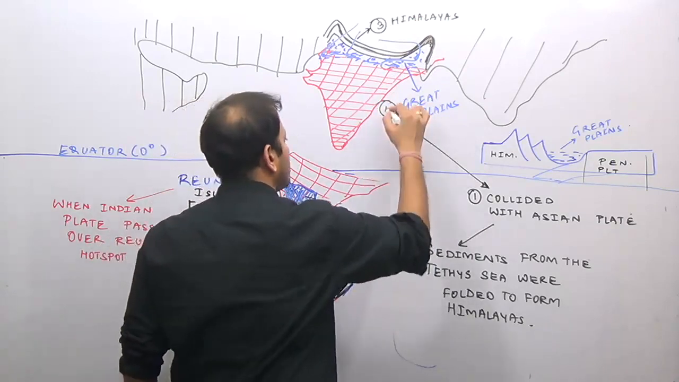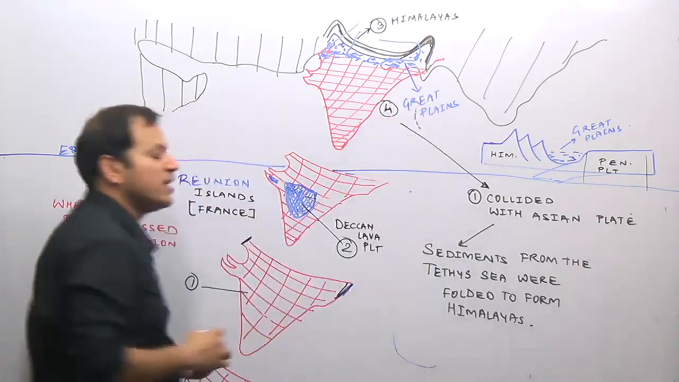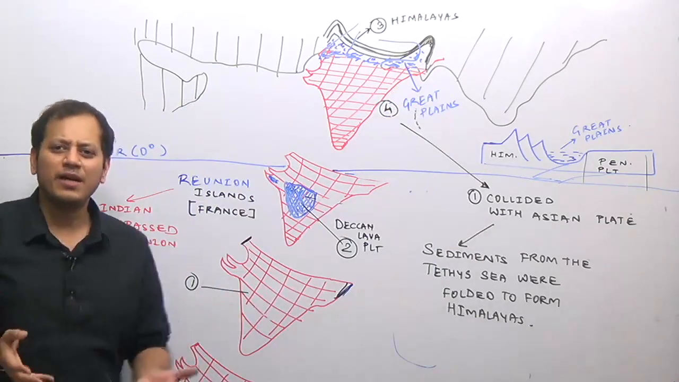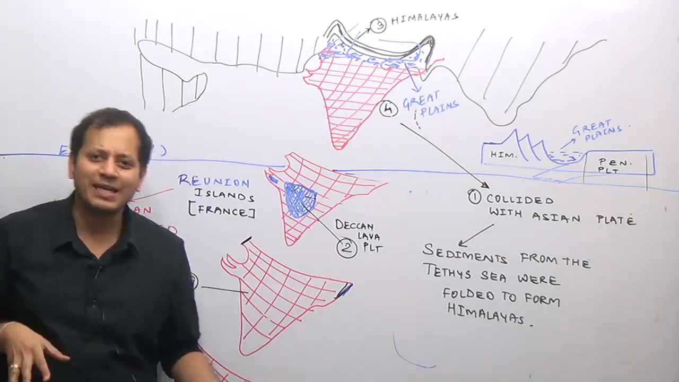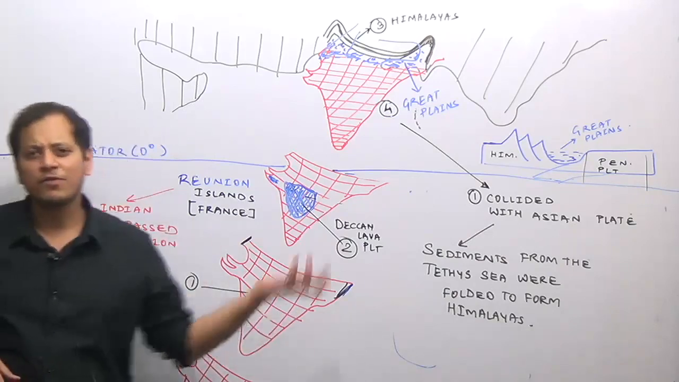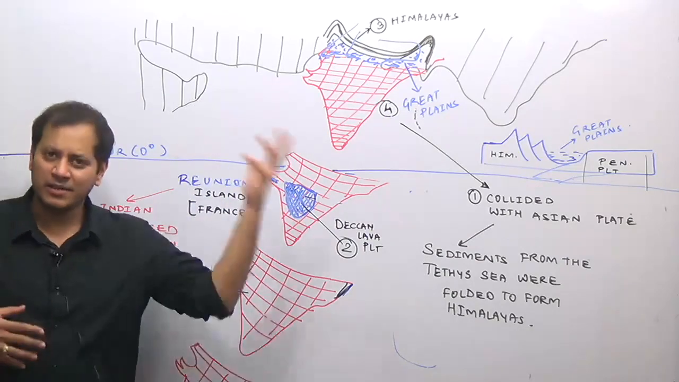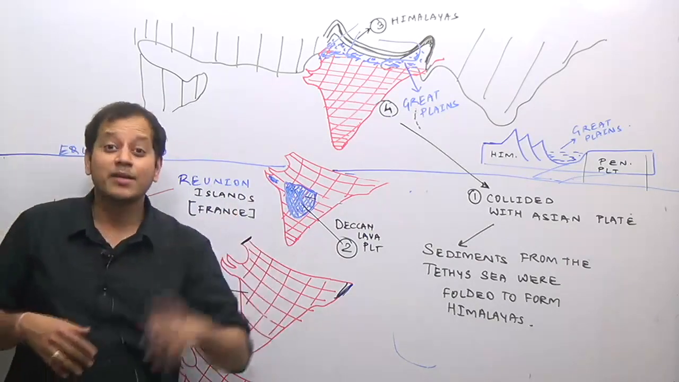There was the formation of the Great Plains of India. So this is how the story was: an adventurous part of Gondwana land, that is the Indian plate, broke away from the Australian plate. It started drifting, it got attracted towards Asia. It started coming towards Asia.